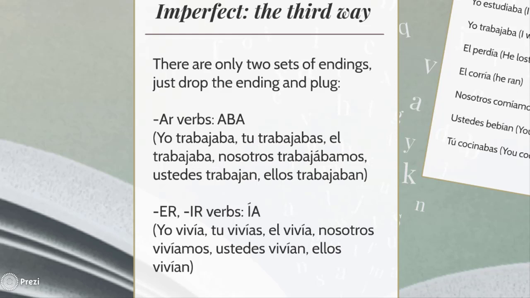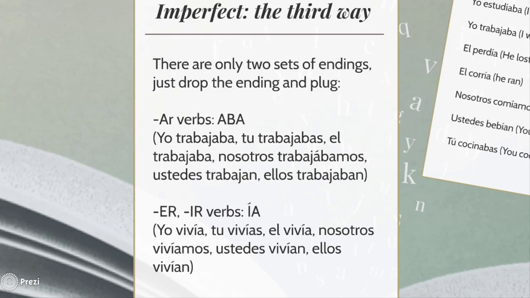So, there is always aba in the word, but there might be something else. For example, an S for tú: tú trabajabas. Amos for nosotros: trabajábamos. Or an for ellos: trabajaban. For er and ir verbs, we do the same but replacing the ending with ía. Yo vivía, tú vivías, él vivía, nosotros vivíamos, ustedes vivían, ellos vivían.